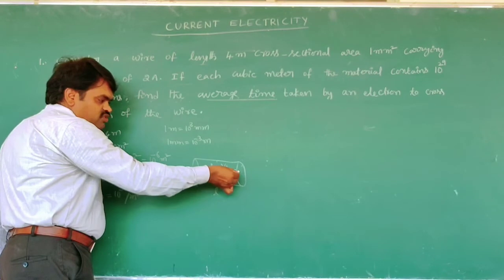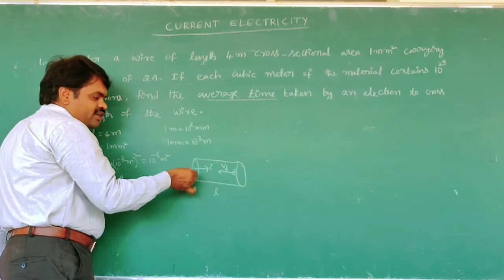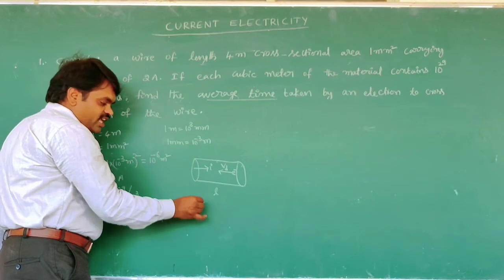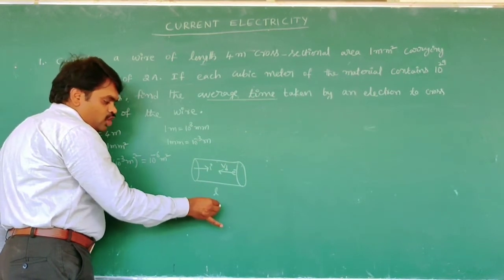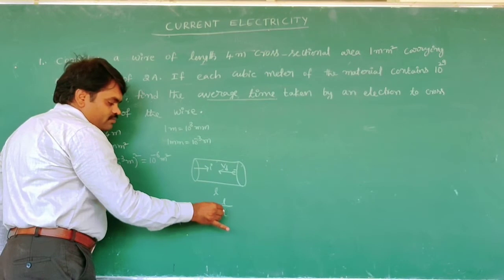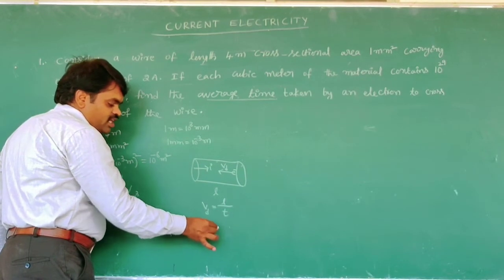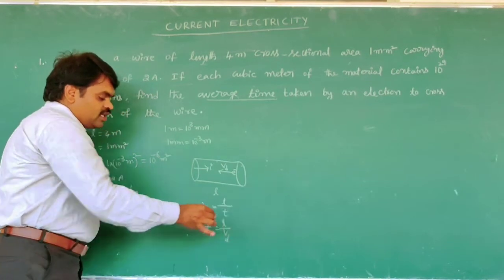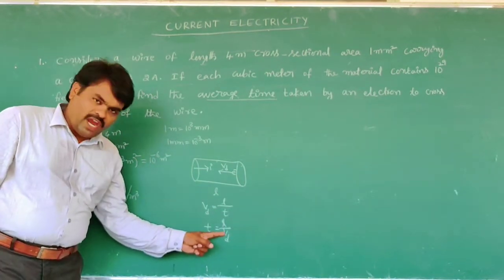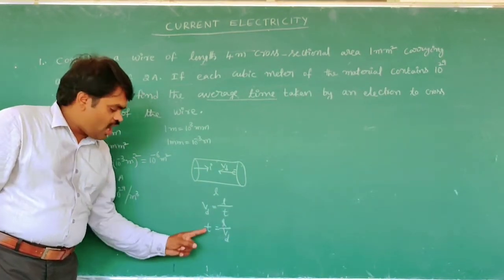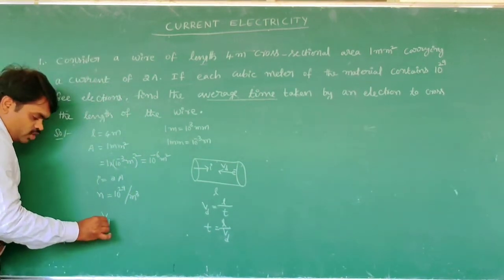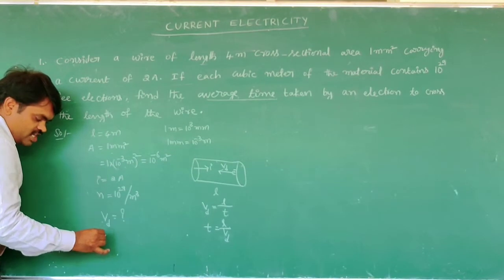The electron crosses from one end to the other with velocity Vd over the length L. Then the drift velocity Vd is equal to length by time, that is, the average time T is equal to L by Vd. Here we first find the drift velocity, and after that we find the time.